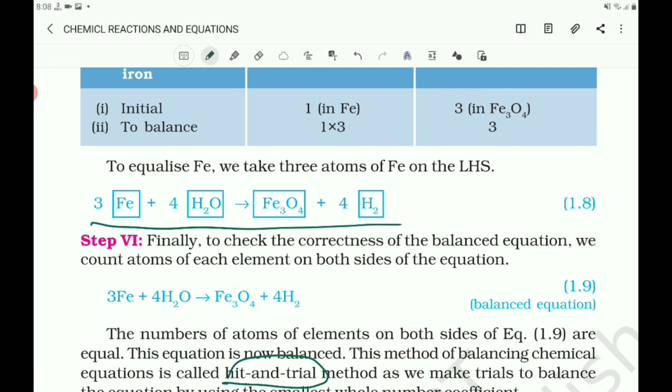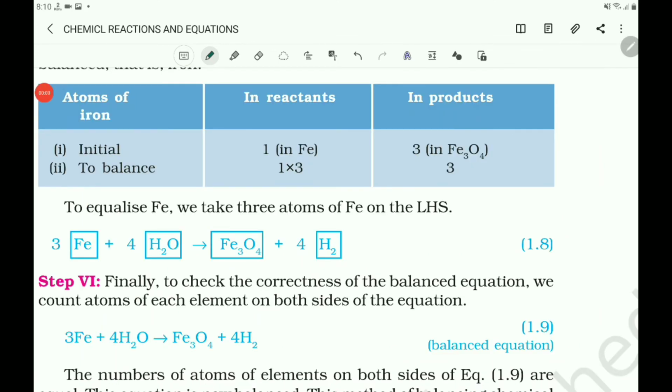The gaseous, liquid, aqueous and solid states of the reactants and products are represented by notations. Fe is a solid, H2O is a liquid, Fe3O4 is also solid, H2 is a gas. So in front of each substance mention the status like this.